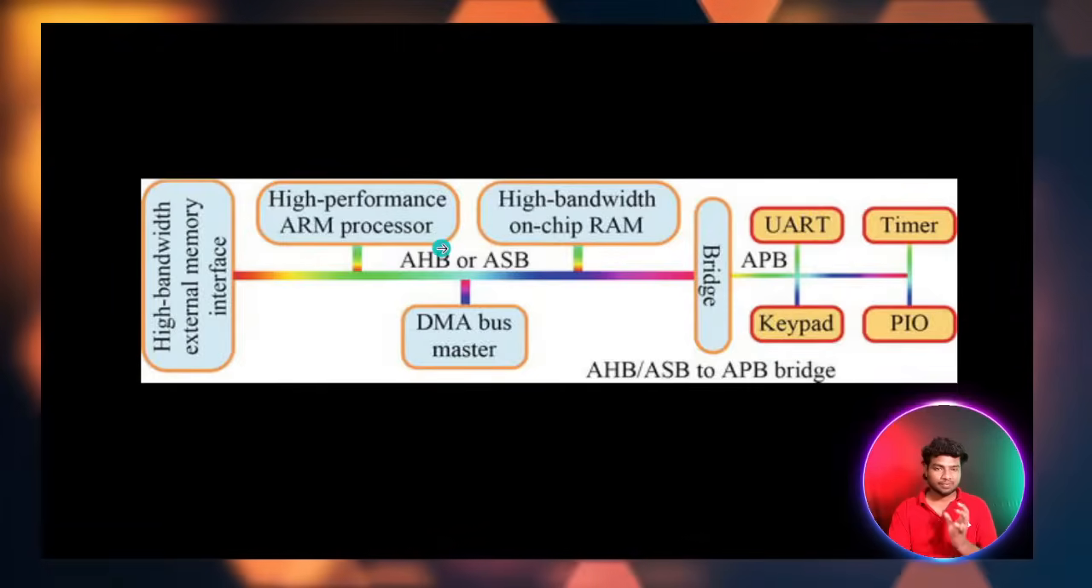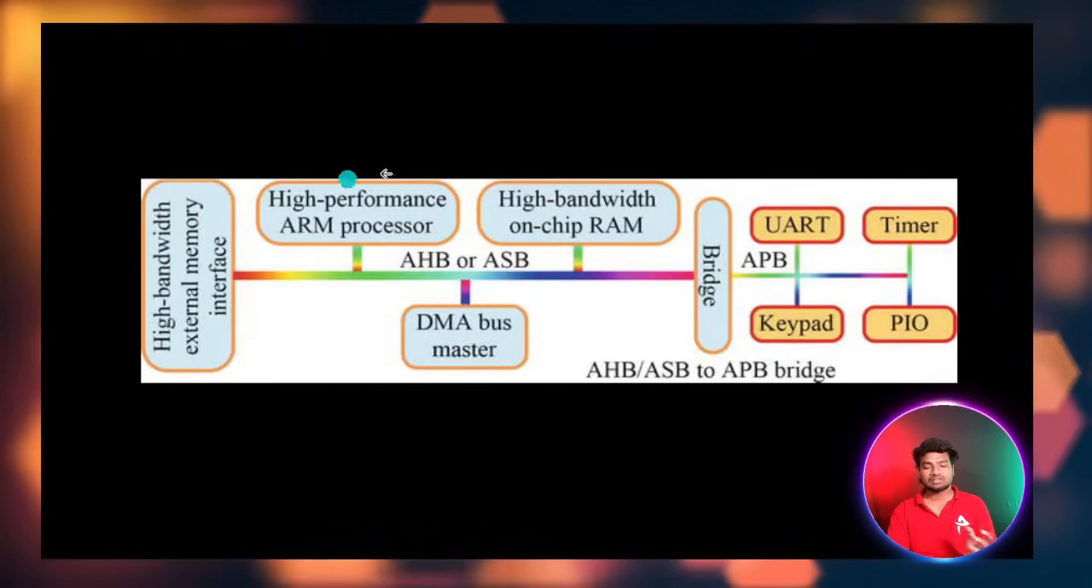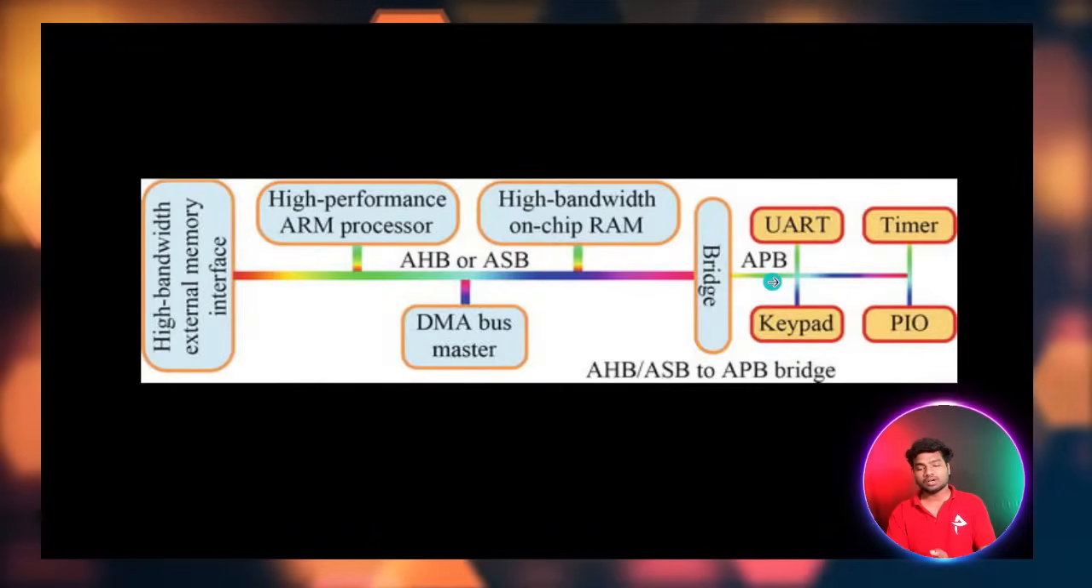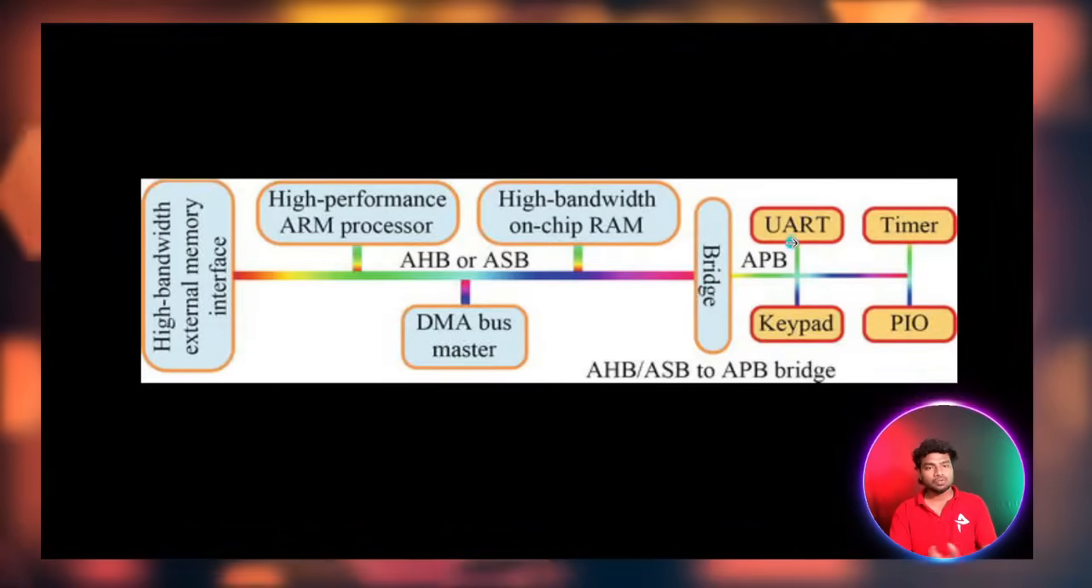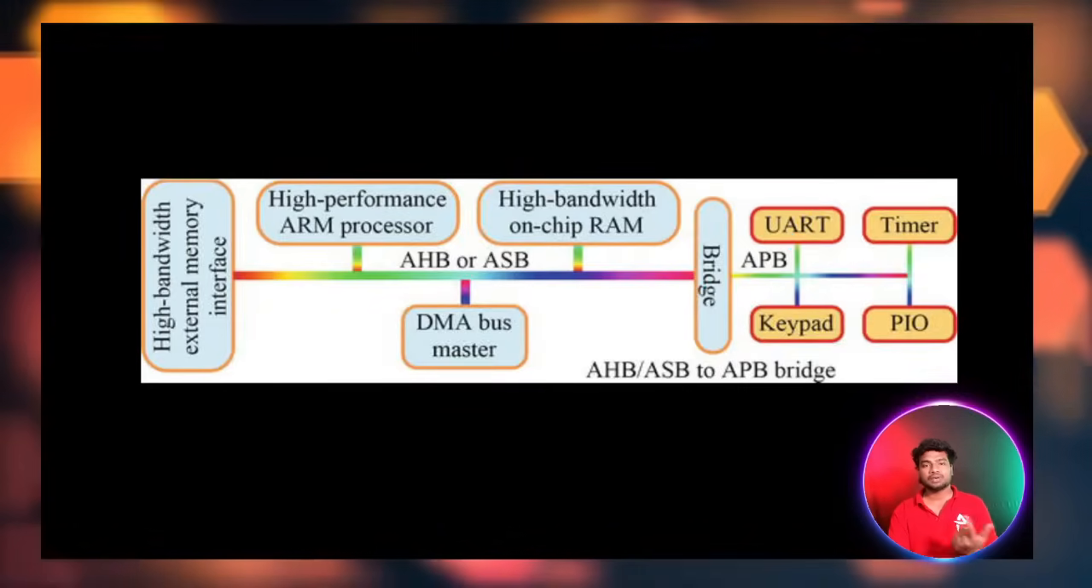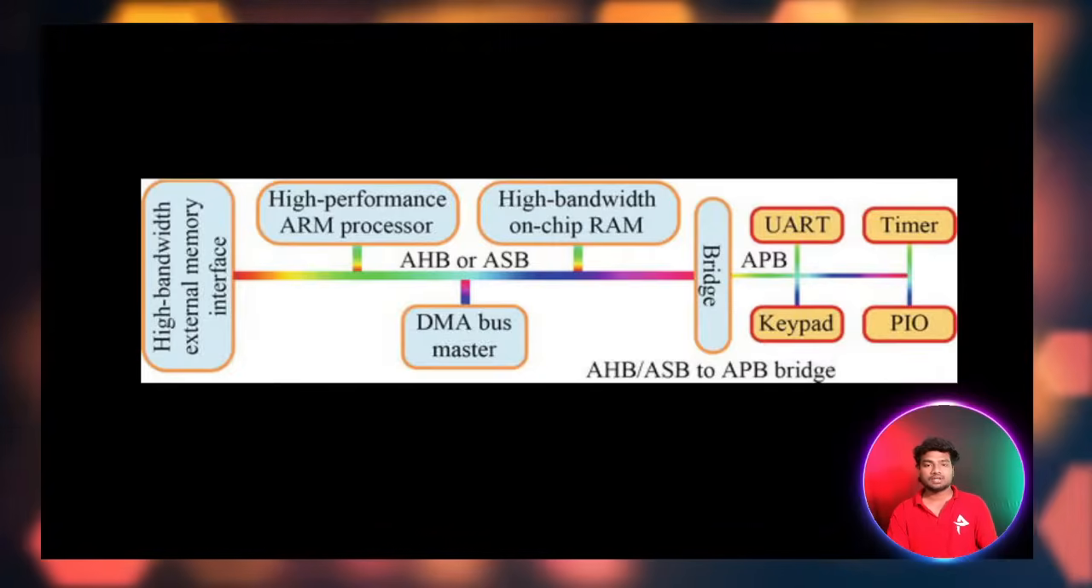For the AHB protocol, the master is the ARM processor and the slave is the bridge. For the APB protocol, the master is the bridge, and then the slave is the UART. So this is how it works. We are going to see the spec and then the code for this logic in the upcoming classes.